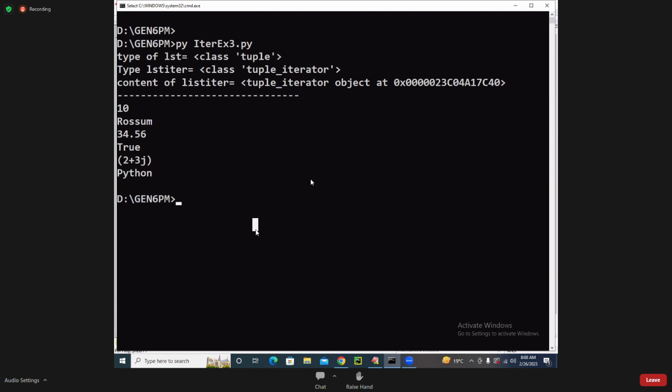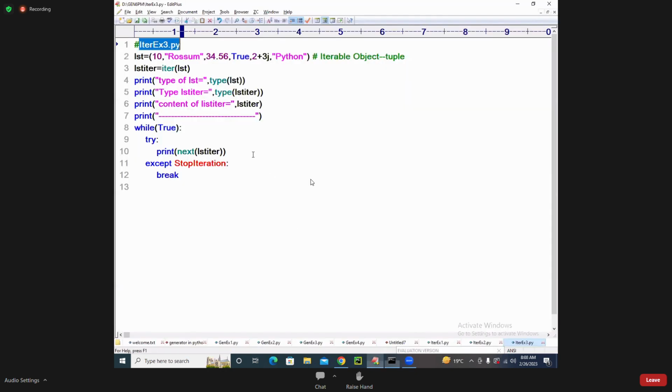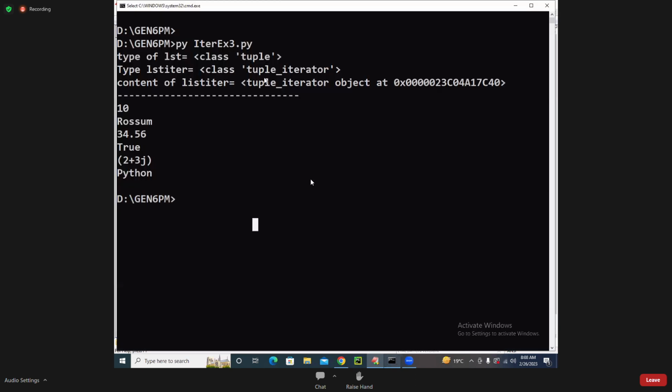What did you understand with this? Set iterator, tuple iterator, next, all of them. To convert any type of collection object into an iterator, which function are we using? The iter function we are using. So list iterator comes under what? It is a predefined class object. What is the predefined class object here? Tuple iterator. lst_itr is called what? Tuple iterator.